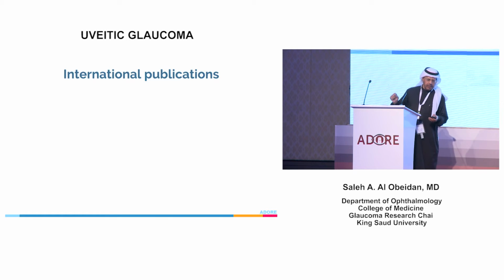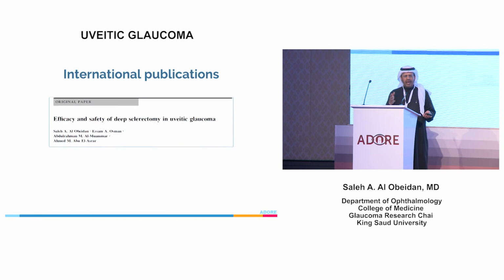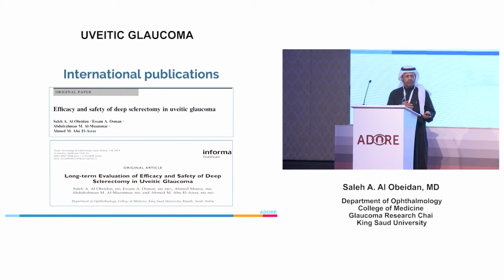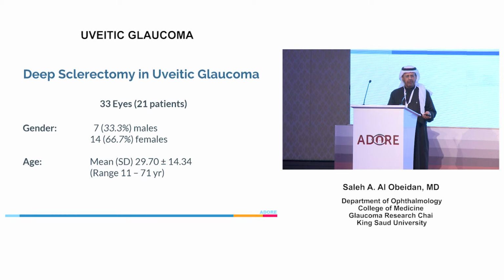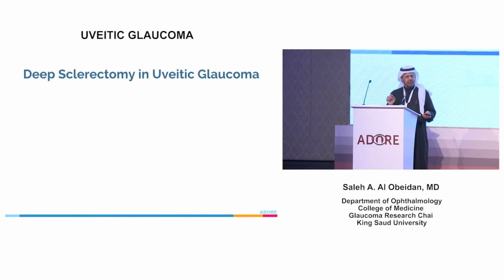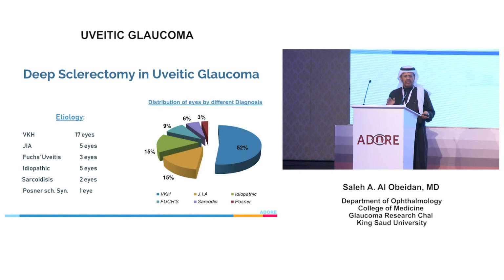In 1 minute, just to summarize, we have 4 publications or so, but we have good work in uveitic glaucoma, especially open-angle glaucoma and uveitis. This study included just 33 eyes of 21 patients, and deep sclerectomy was employed in these patients. The majority of them had uveitic glaucoma secondary to VKH.